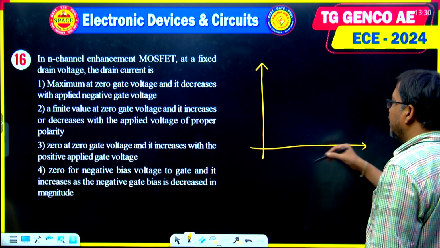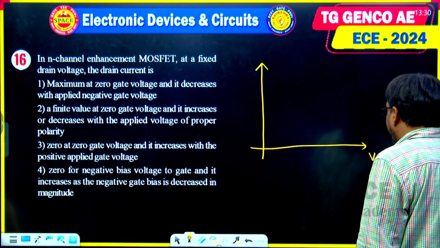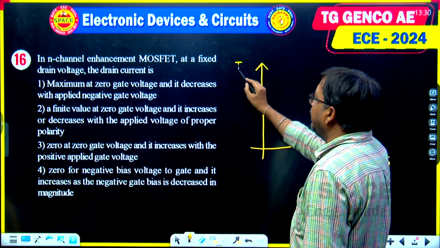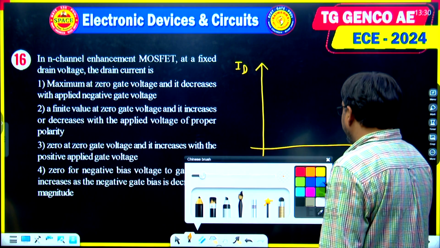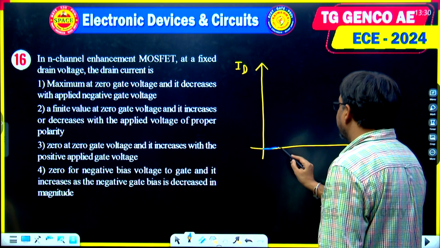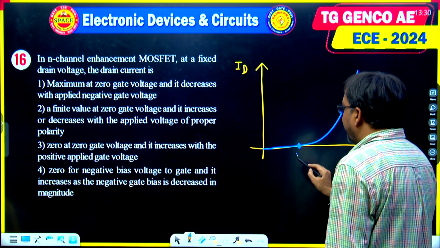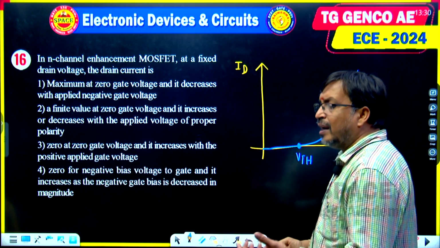So this is the transfer characteristics. Transfer characteristics gives the relation between input voltage VGS as well as output current ID. Now the characteristics in enhancement MOSFET are like this. Up to a particular voltage, known as threshold voltage, MOSFET does not conduct.